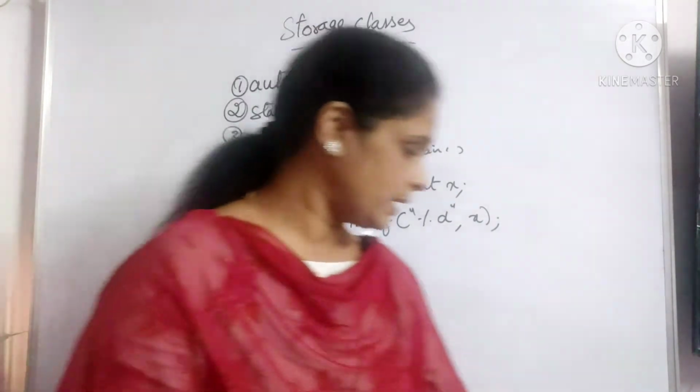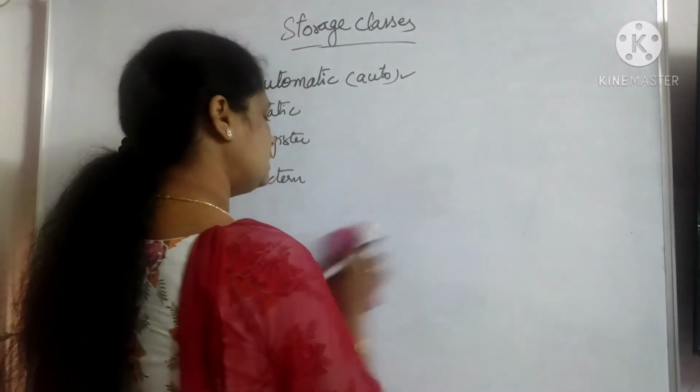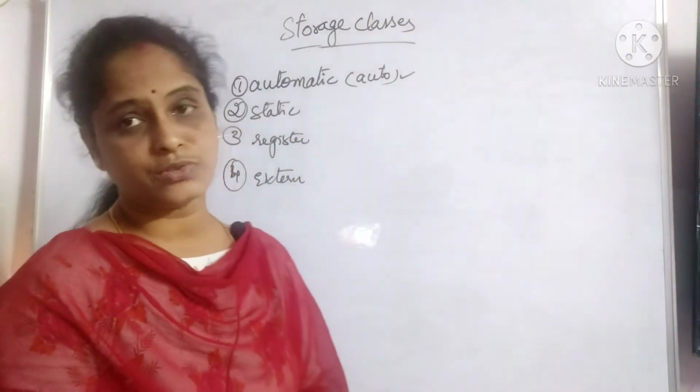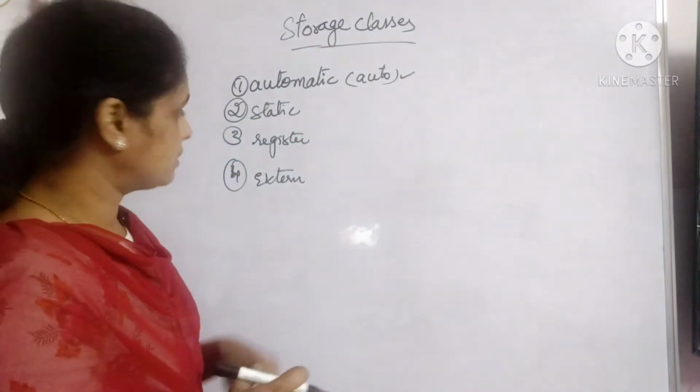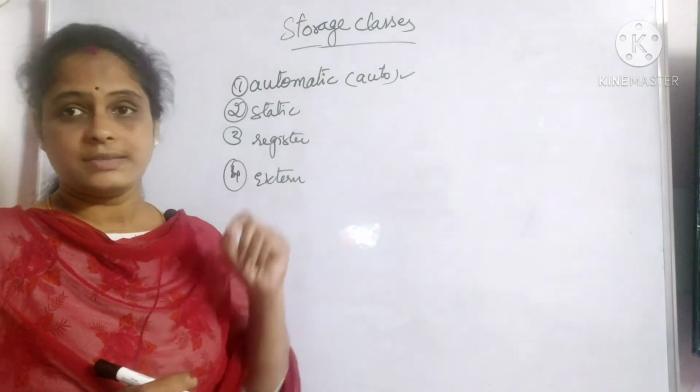Now coming to the next one, the static storage class. Static storage class variables are also stored in RAM, but their default value will be 0.